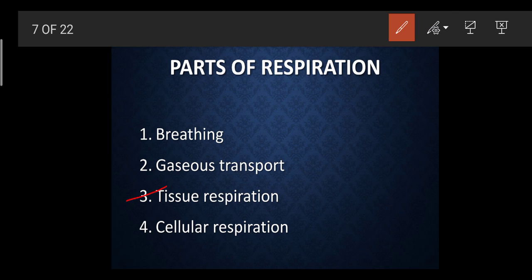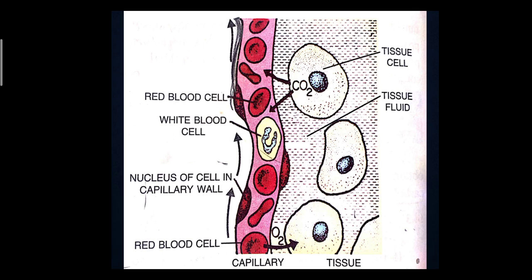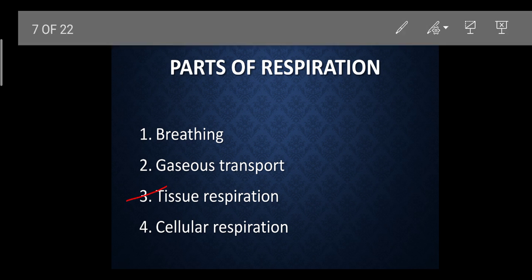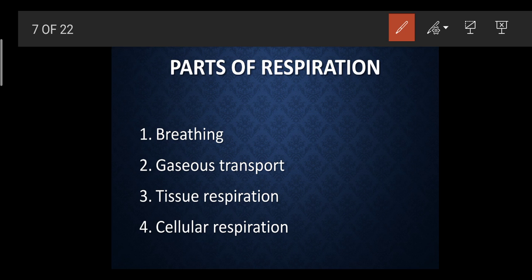Now the third part, tissue respiration. Tissue respiration we are going to do in the form of a diagram. First I will discuss this part, cellular respiration. All the breaking down of glucose and releasing of energy in the form of ATP, that is how much ATP? 38 ATP are produced inside the cell. We know a cell organelle called cytoplasm. We know one more, that is the mitochondria.